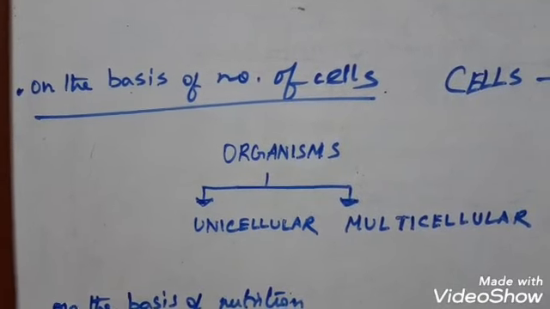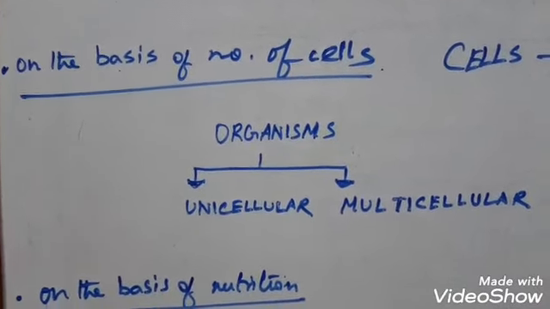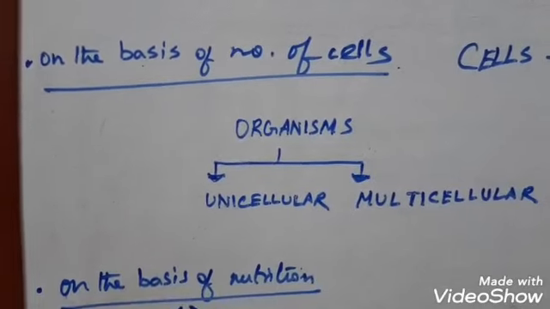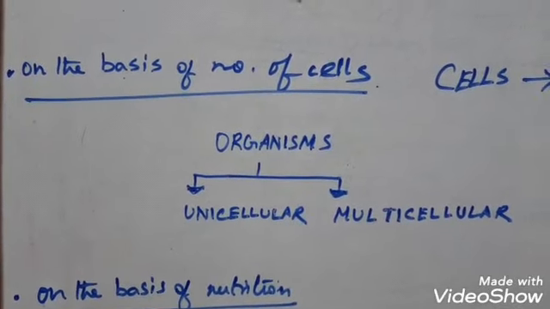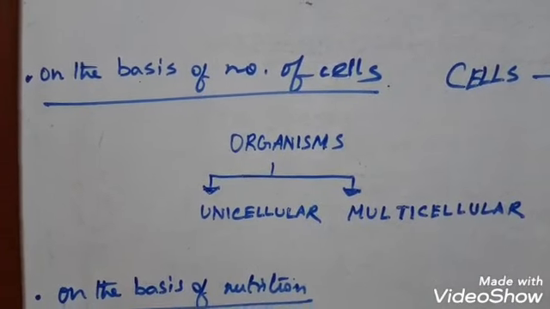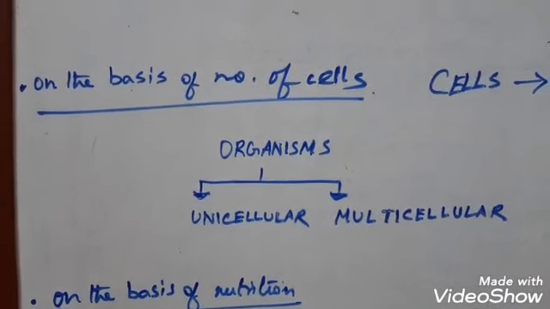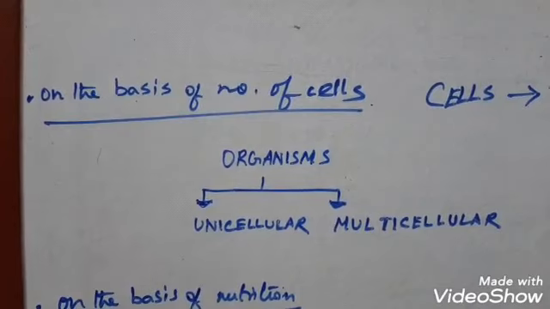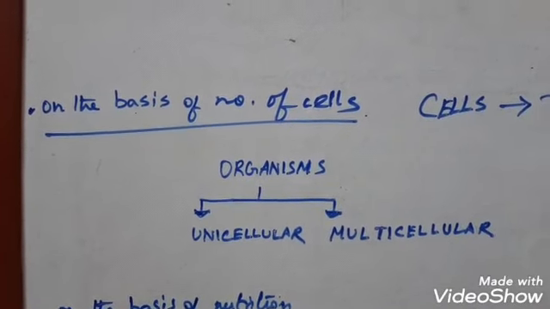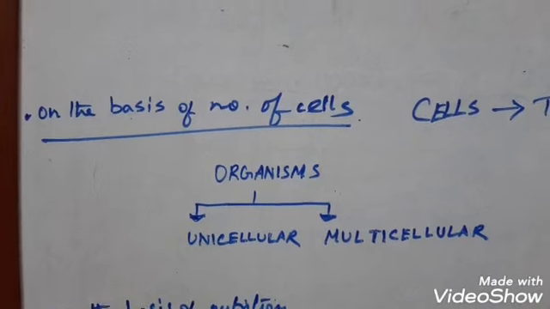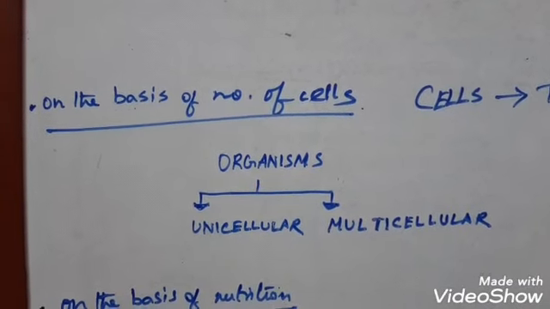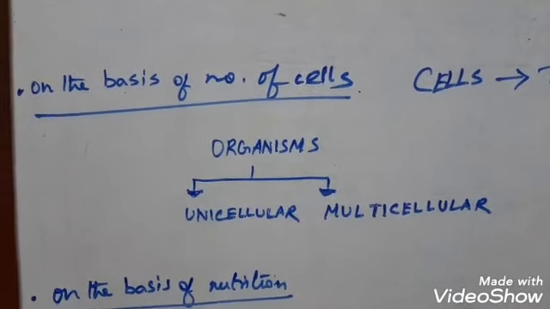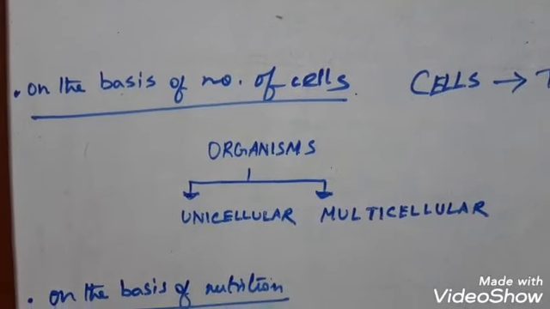Now let me tell you about unicellular, multicellular. When I was explaining some of the examples of unicellular, like I told you about amoeba and paramecium, that you very well know. Now multicellular, we the human beings, we are multicellular, right? We have millions and trillions of cells in our body. When a baby grows, he may have millions of cells in his body. When he grows to adolescence age, he may gain more and more number of cells. So he becomes much mature, number of cells increase in his body, and later when he reaches adulthood, he has trillions of cells. Like this, an organism made up of many cells is multicellular.